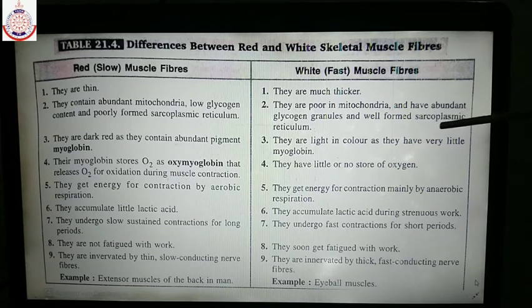It means they undergo fast contraction. And because these muscle fibers have less myoglobin, less oxygen is available for the production of energy. So for contraction, these muscles undergo anaerobic respiration. And when these muscles undergo anaerobic respiration, they produce a byproduct known as lactic acid.